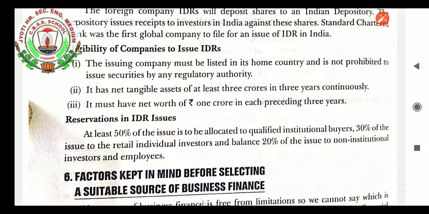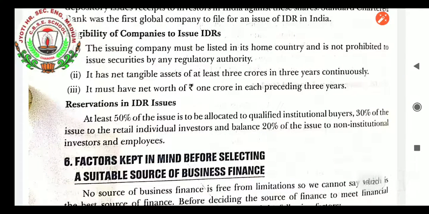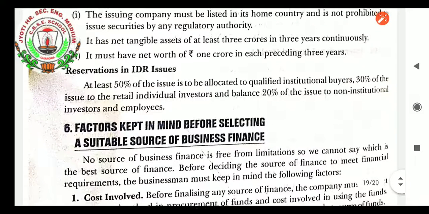Definitely, it must be for 3 years continuously. That is the eligibility of companies for issuing IDRs. Okay, so the issuing company must be listed in its home country, meaning if there is any foreign company, in their home country they must be listed on their stock exchange. Then only will they be allowed. It must not be prohibited from issuing securities by any regulatory authority of their country, then only can they issue their shares in India.